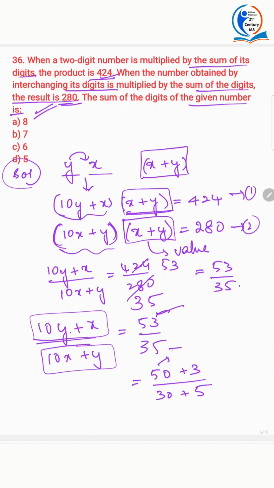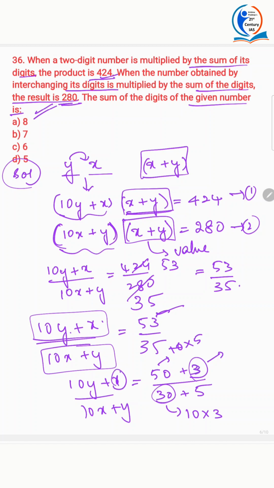It is in the form of 10 into 5 plus 3, and here 10 into 3 plus 5. So here the x value is what? Comparing the left hand side and right hand side, x is 3 and y is 5. So x plus y is how much? It's 8. This is the answer.